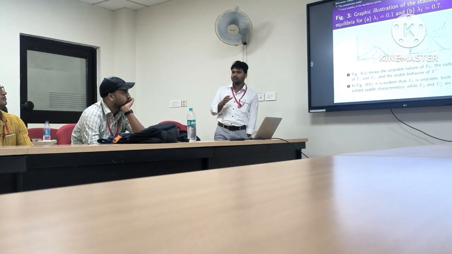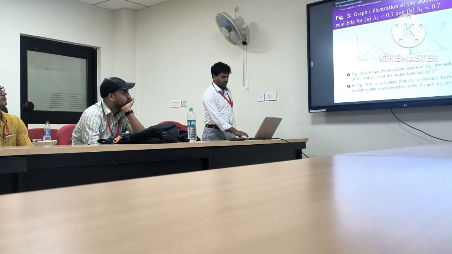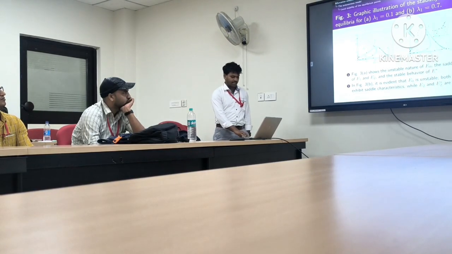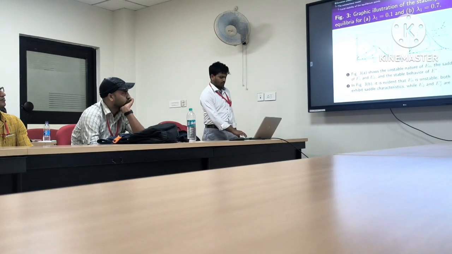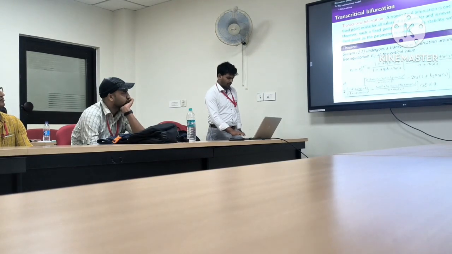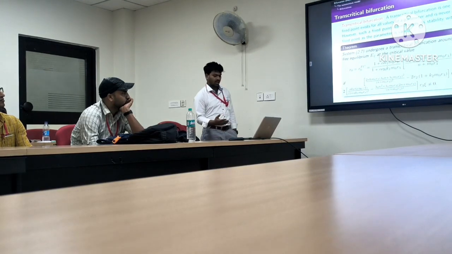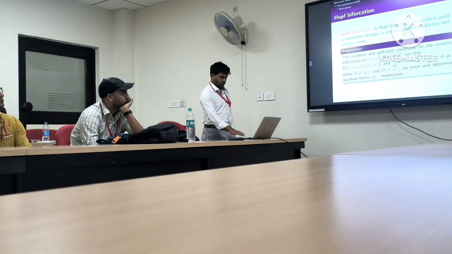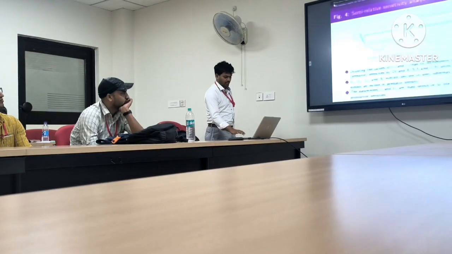So from this figure we observe that the interior equilibrium point is stable, and the axial equilibrium point, the predator-free one, has saddle behavior, and the prey-free one is unstable. So we perform transcritical bifurcation analysis and find some conditions under which our system undergoes transcritical bifurcation. Also we observe when our system undergoes Hopf bifurcation.